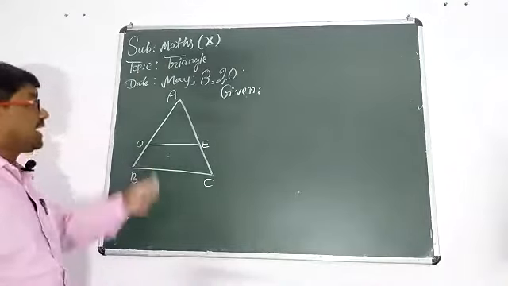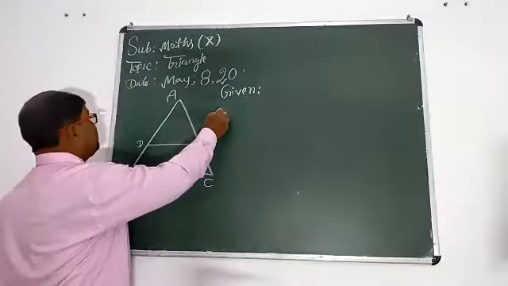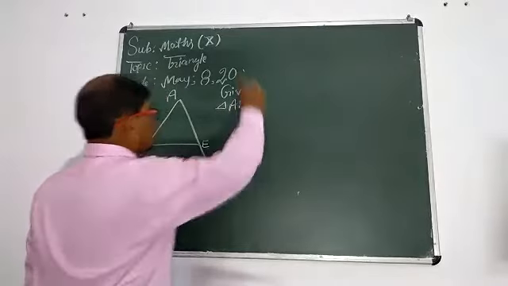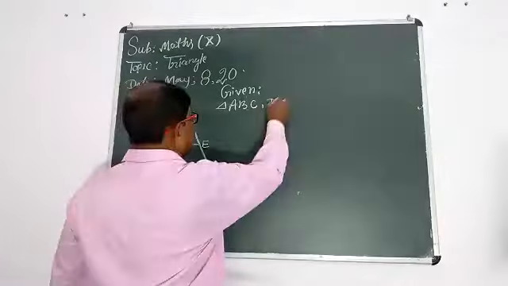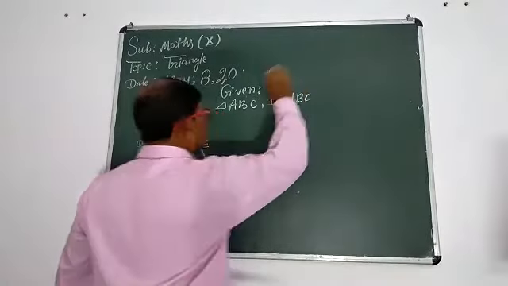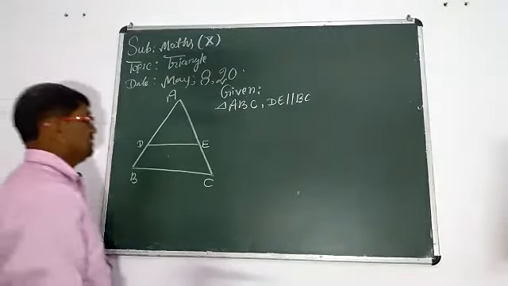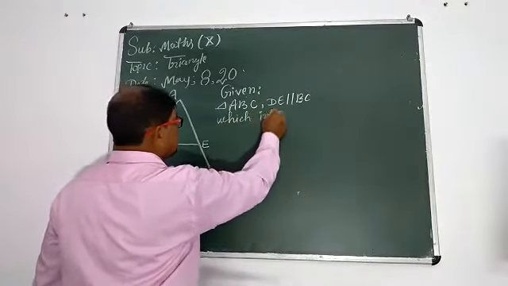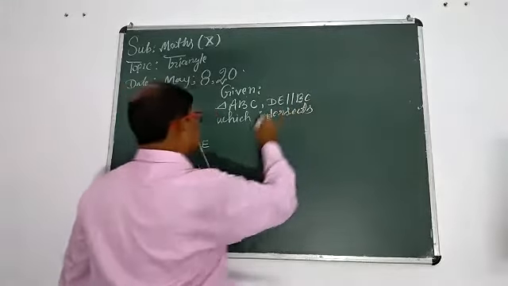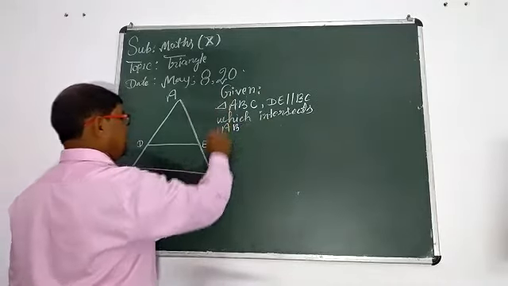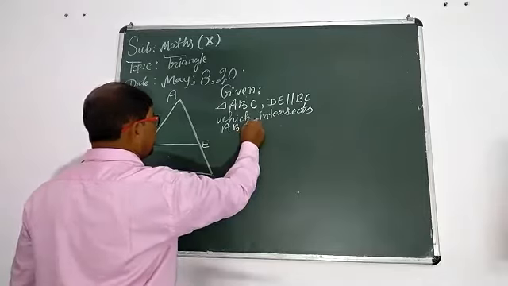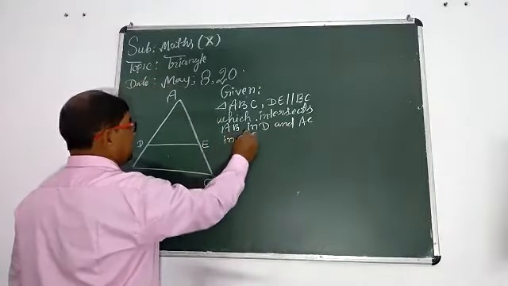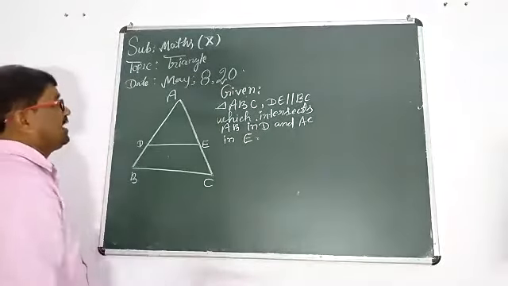According to this diagram or statement, triangle ABC, DE parallel to BC, which intersects AB at D and AC at E. That is the given thing.